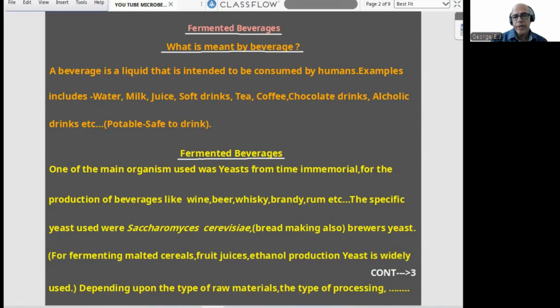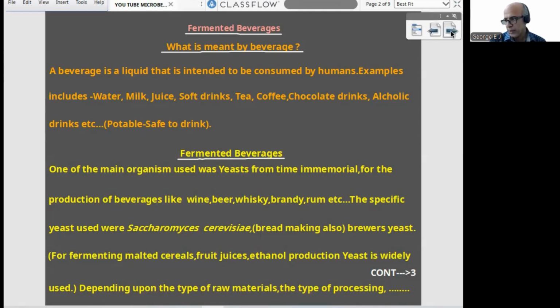For fermenting, different items will be utilized, like malted cereals and fruit juices. In ethanol production, fermentation is involved, and yeast is widely used. Depending on the type of raw material, which raw material we are using, which process we are using, even which microbe, and with or without distillation, different types of alcoholic drinks are obtained.